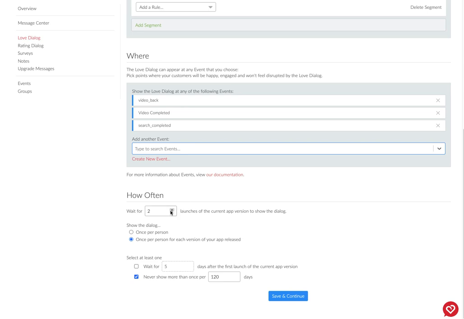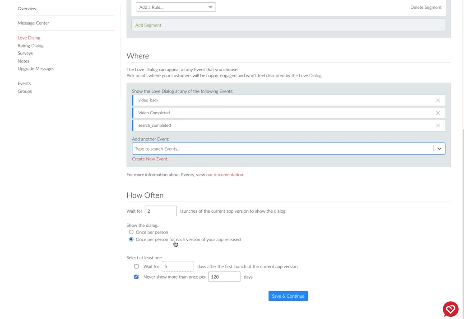Finally, you have your how often targeting. So this first section here, wait a certain number of launches, is there to serve as a safety net to ensure that you don't show the dialogue basically on the first time somebody's in the app. You want to make sure that they've had some time to experience the app. Basically, they know enough to give you feedback. Your who targeting above should be restrictive enough that it ensures that they've had that experience, but by setting this to 2, it just provides that additional fail-safe.